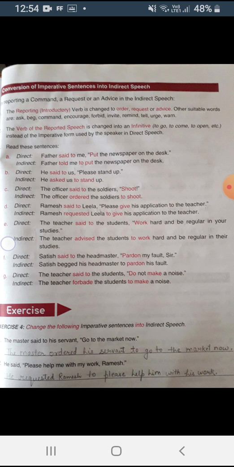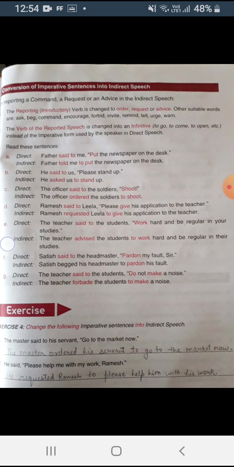Next example, Ramesh said to Leela, please give this application to the teacher. Now Ramesh is requesting Leela regarding some work, regarding the application to be given to the teacher. So how will you write? Ramesh requested Leela to give.